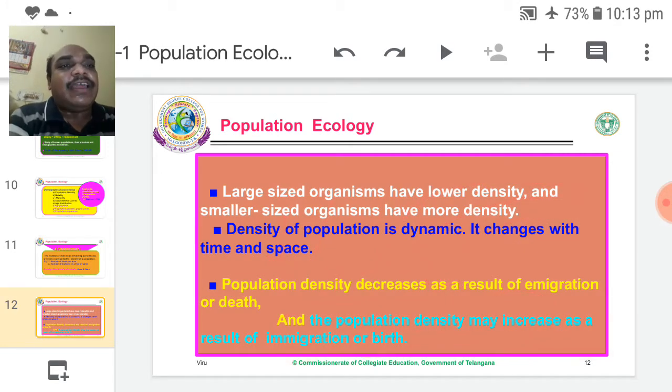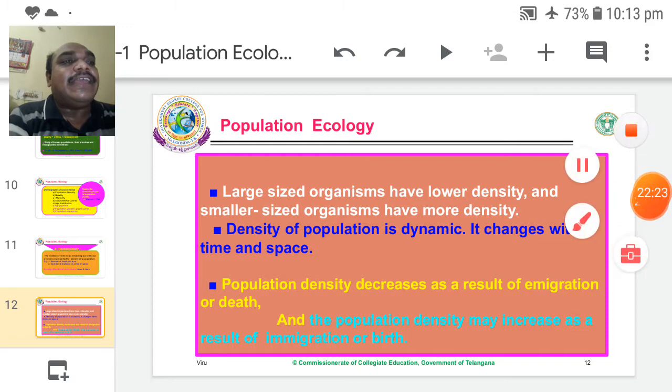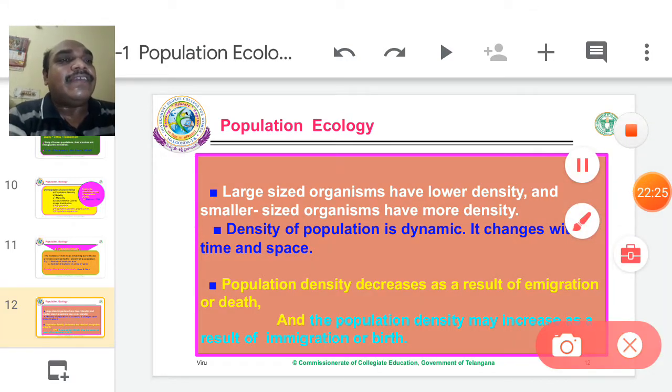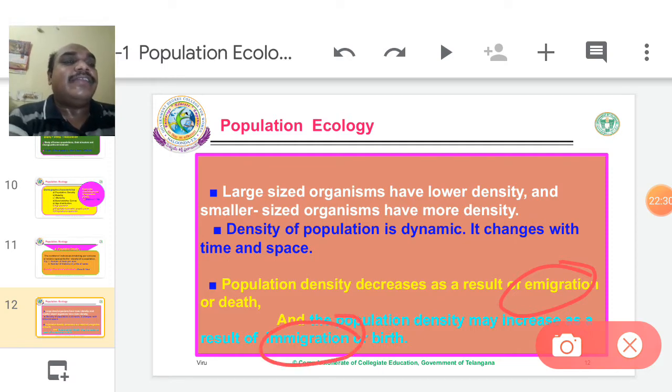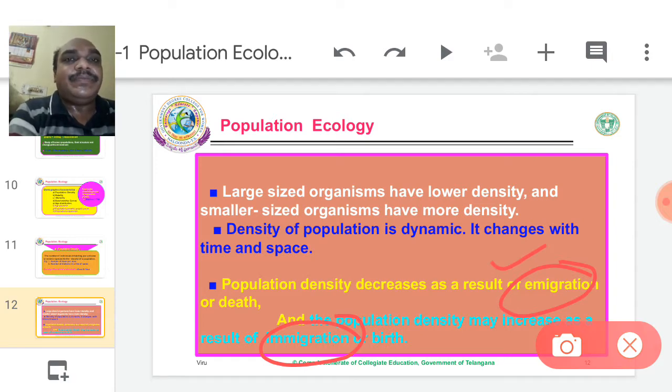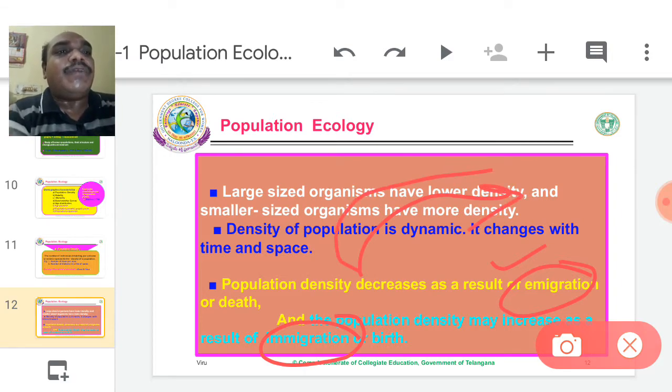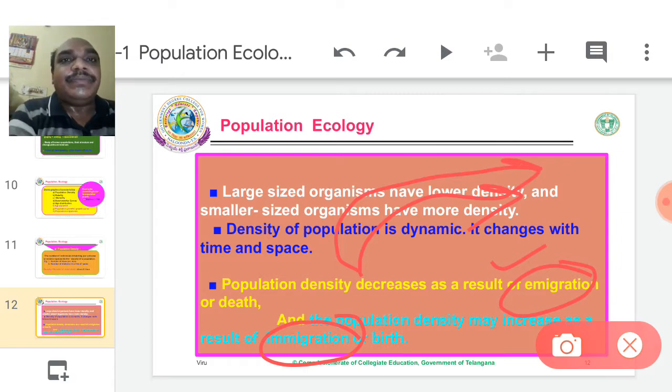So, three terms have come. One is emigration. Another is immigration. Is there any difference between emigration and immigration? Emigration means from here to far places. Organisms migrate from here to far places permanently.